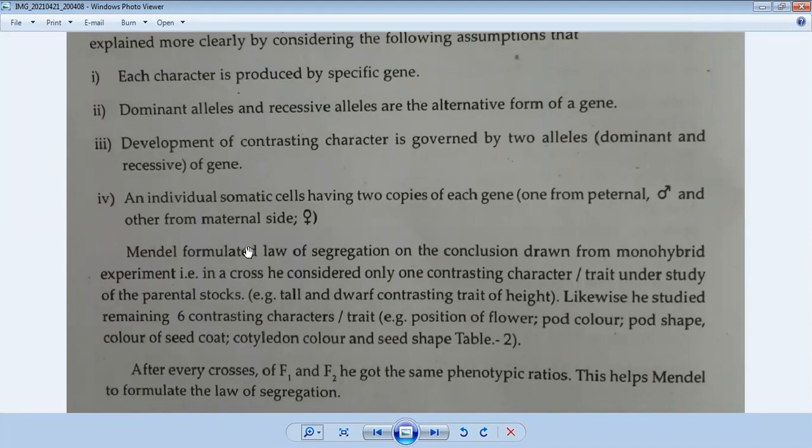So finally, the characteristics do not mix here. They just combine and express independently in Mendel's experiment on the law of segregation.